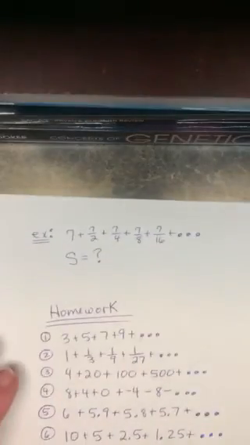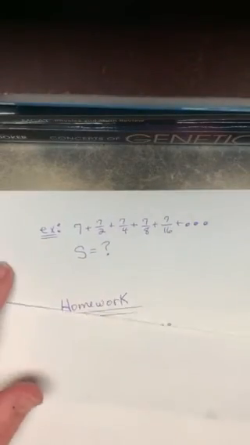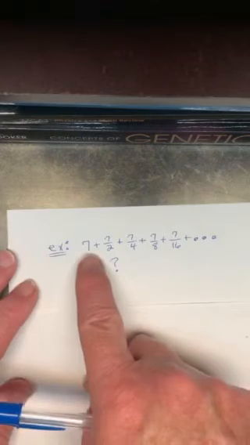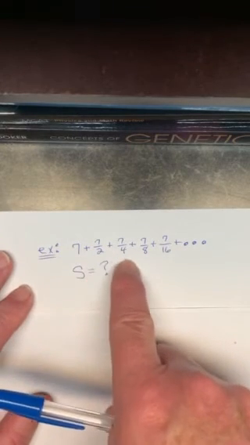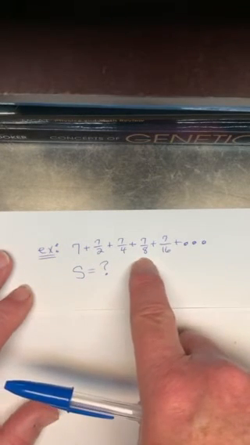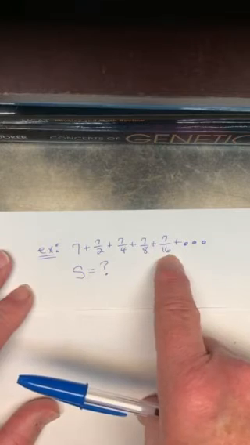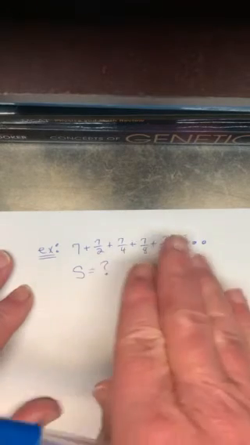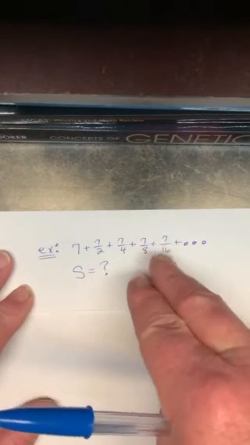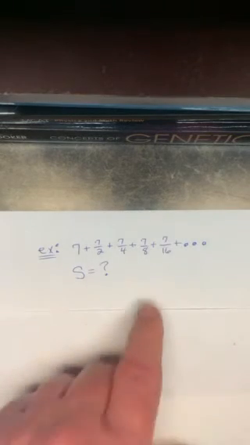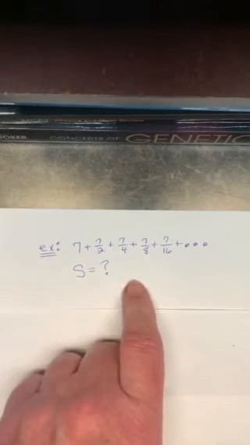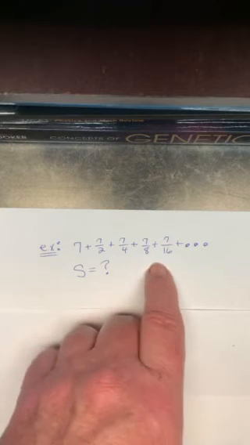Okay, so one more and we're all set here. The last one. What if I have 7 plus 7 halves plus 7 fourths plus 7 eighths plus 7 sixteenths? Now, if you kept going, do you see the pattern? If I said, what's the name of the next number? You'd say, what? Aren't we just multiplying by a half here? Aren't we just doubling the bottom number?